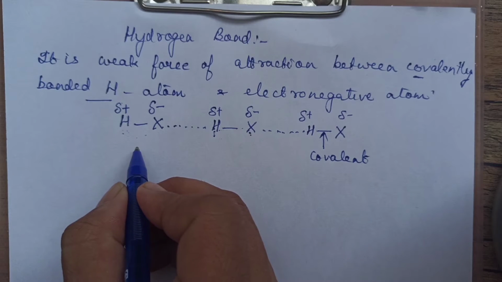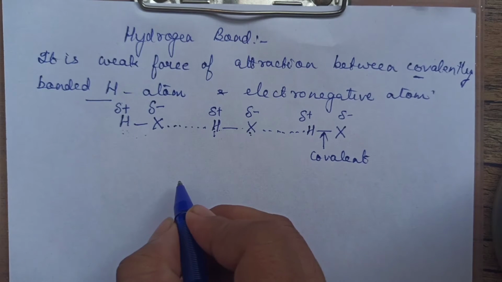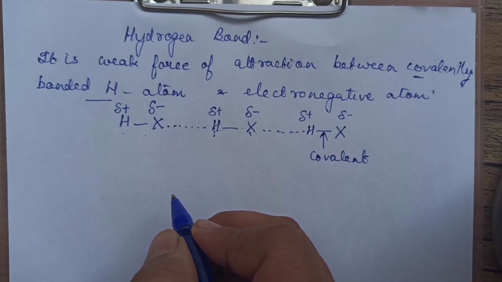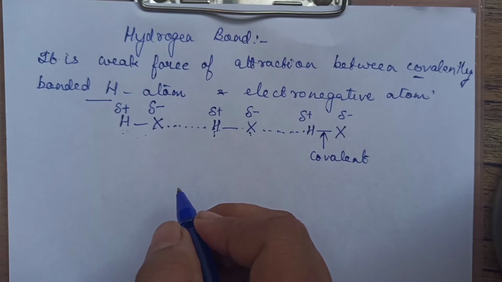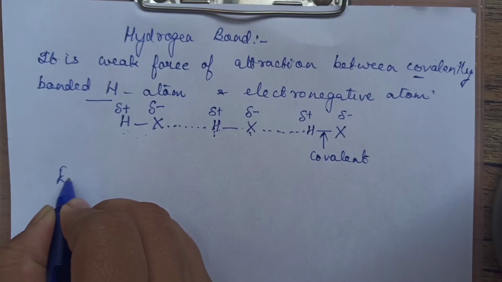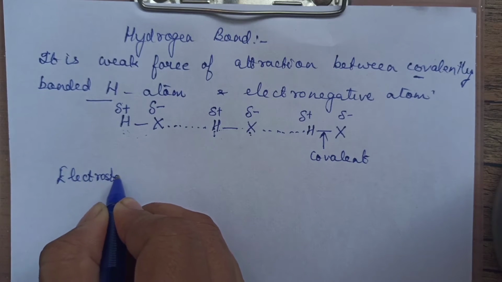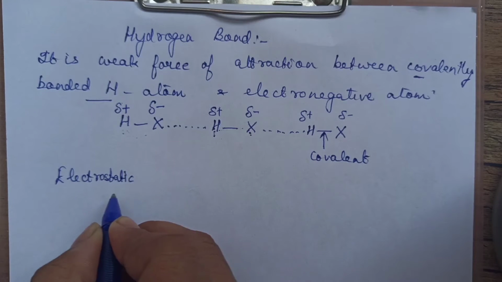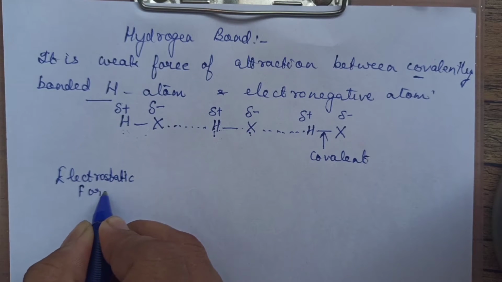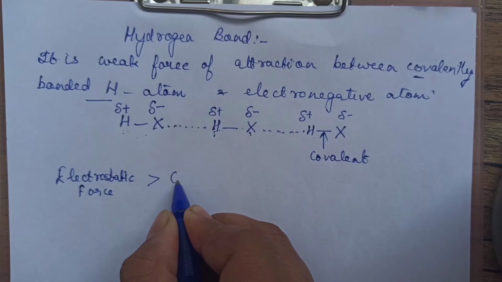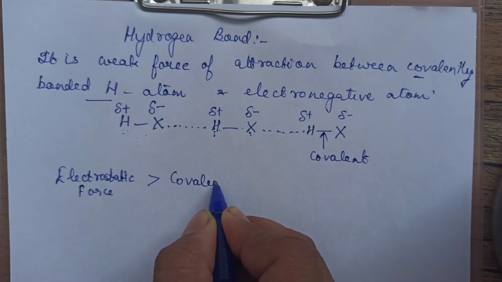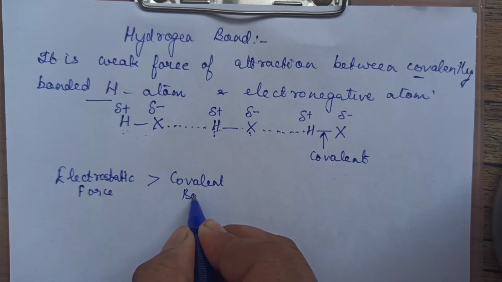Now this hydrogen bond is very weak bond. If I compare hydrogen bond with van der Waals forces and covalent bond, the order is like this. Electrostatic force is maximum actually. Electrostatic force is maximum, right? Then is covalent bond. Covalent bond is the next one.